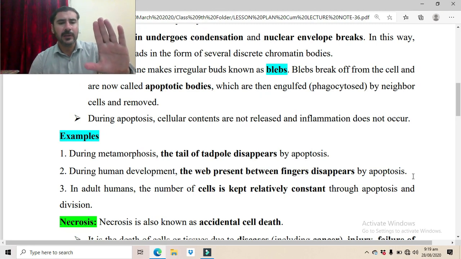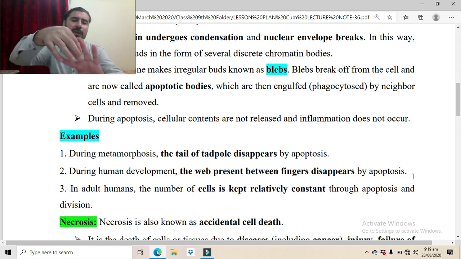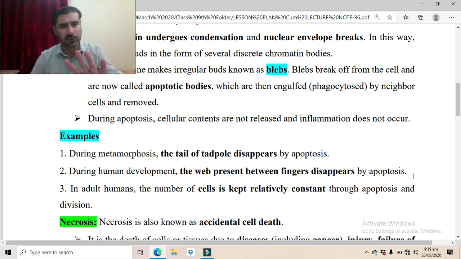During the developmental process of humans inside the womb, inside the uterus of the mother, whenever the new offspring is produced, there is a web between the fingers. That web is removed through the process of apoptosis. In adult humans, the number of cells is kept relatively constant through the process of apoptosis and division.